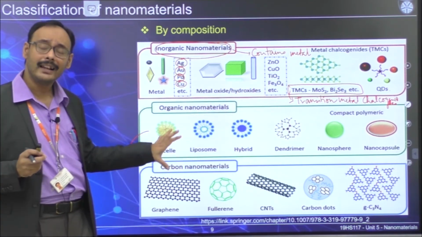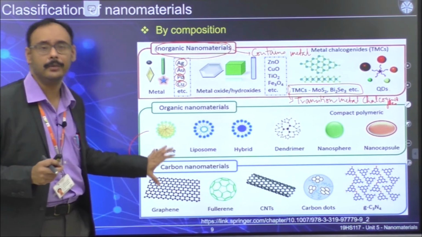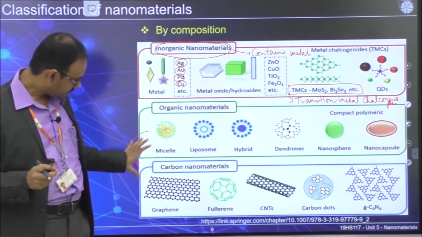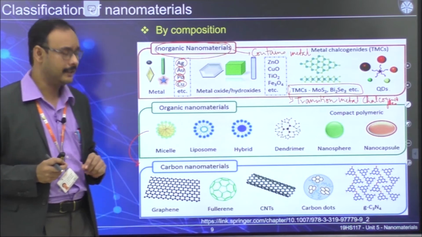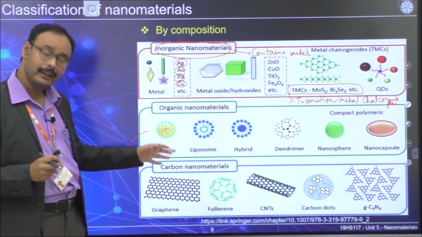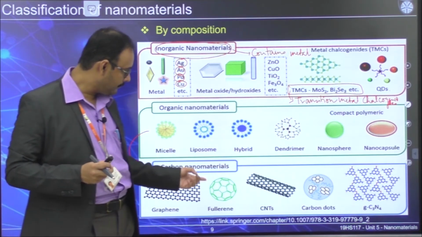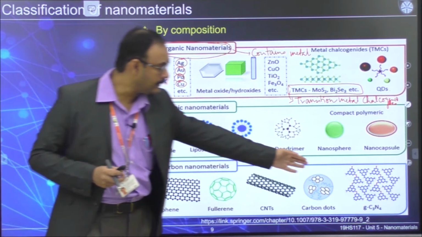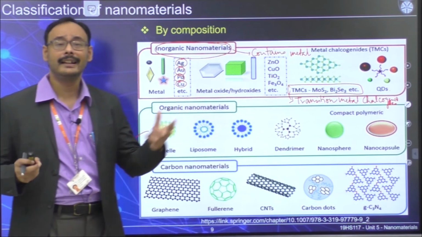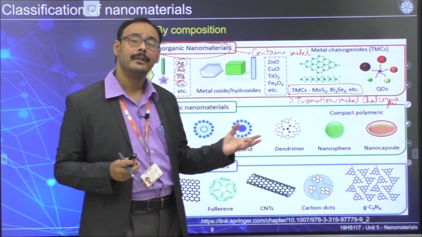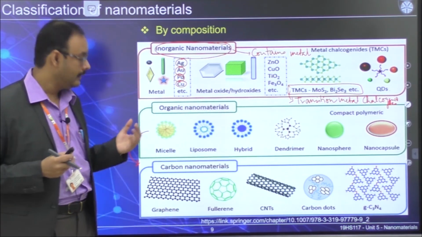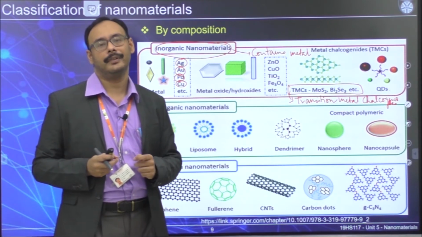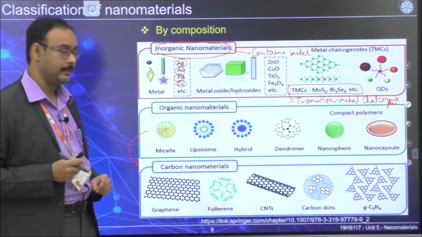So we have classified them as carbon nanomaterials. In that class, what are the candidates? Graphene, fullerene, carbon nanotubes, carbon dots. This one is called graphitic carbon nitride. Not only carbon, you can also have nitrogen, but as long as there is no metal, it should be classified as carbon nanomaterials.